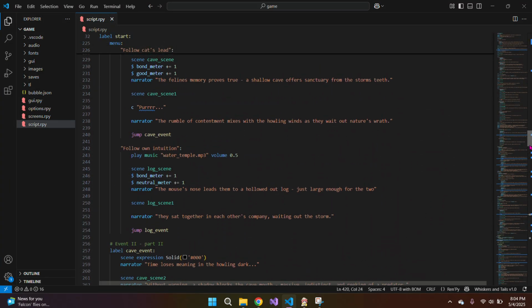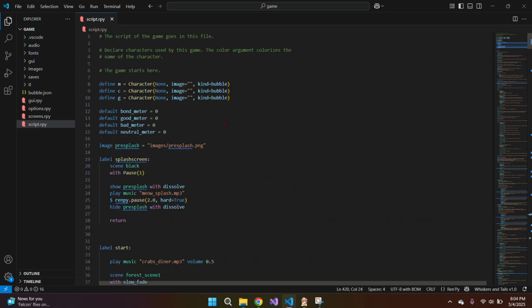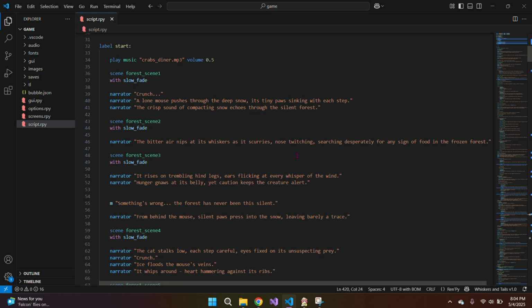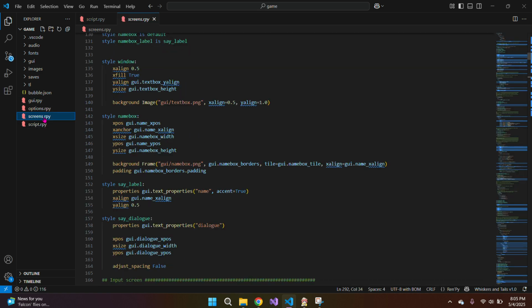I have several mechanics, like you can tell. You've got your bond meter, you have your good, bad, and neutral, because there's always going to be neutral choices, bad choices, and good choices, and it factors in all of that to decide what you end up getting. I'm sure there's a different way I could have gone about that, but I liked it. I think making it a little more complex helped add some challenge, so I'm not really upset about it.